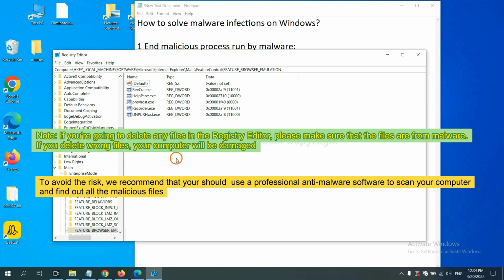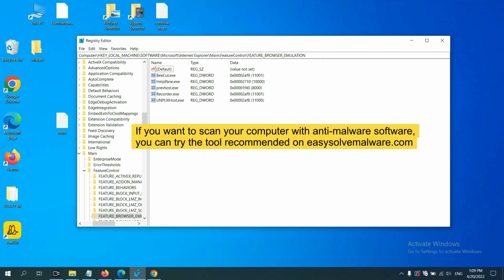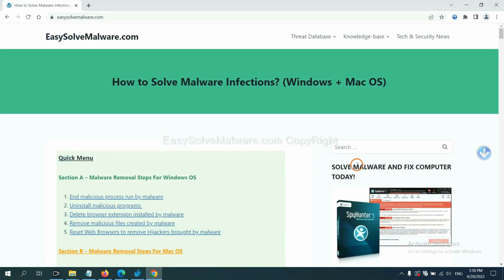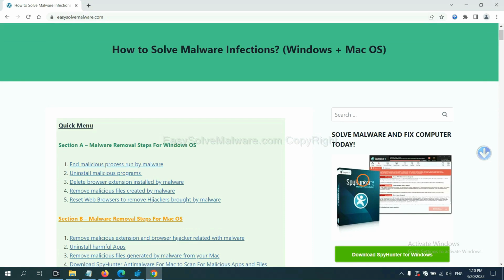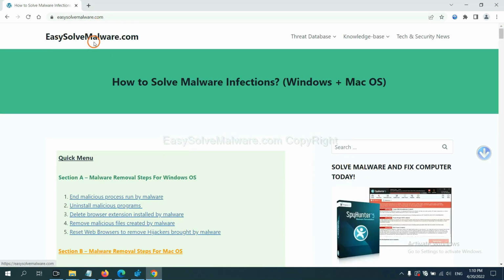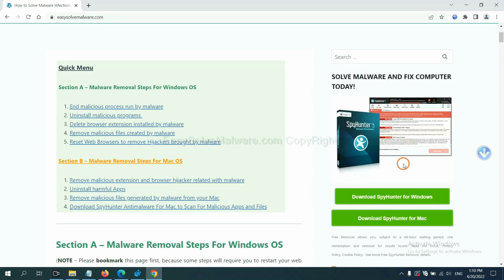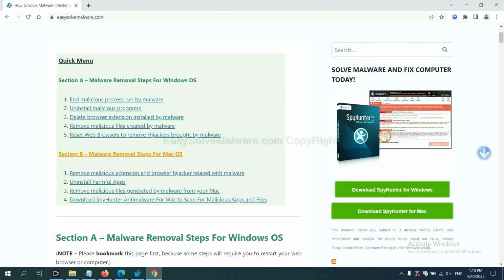we recommend that you use a professional anti-malware software to scan your computer and find all the malicious files. If you want to scan your computer with anti-malware software, you can try the Spy Hunter 5 anti-malware from our website, easysolvemalware.com. Spy Hunter 5 is one of the most professional anti-malware tools. Download it here.